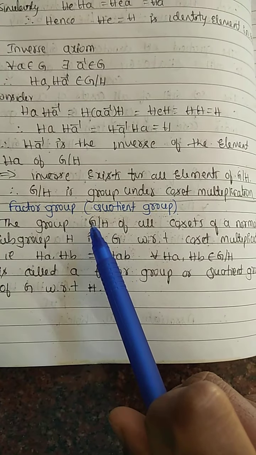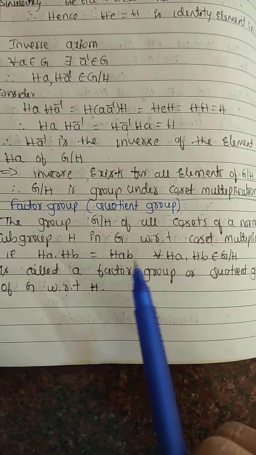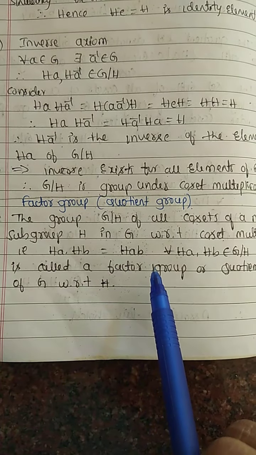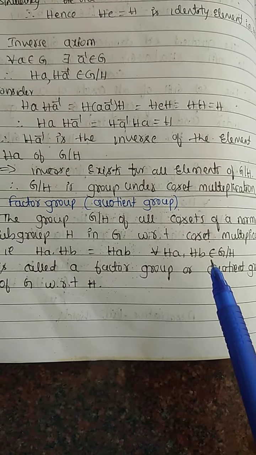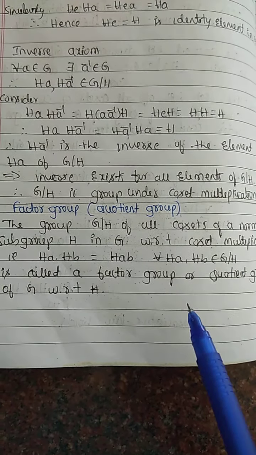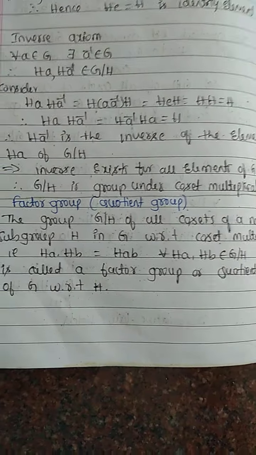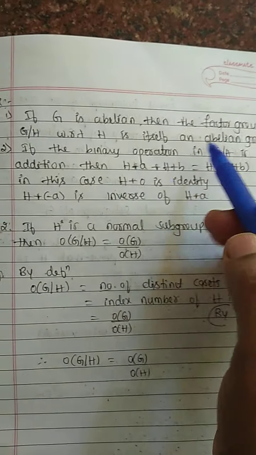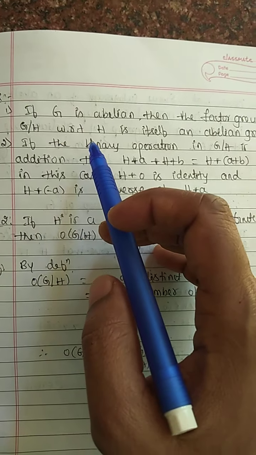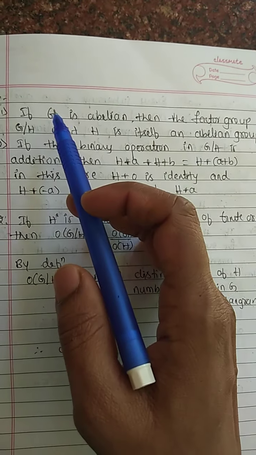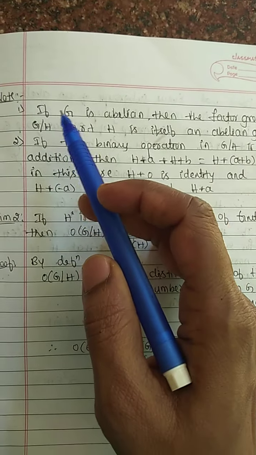H is a normal subgroup of G. With respect to the coset multiplication Ha · Hb = Hab, here Ha and Hb are cosets belonging to the set G/H. Then this G/H is called the factor group or quotient group of G with respect to H. Note: if G is abelian, then the factor group G/H is itself an abelian group. If G is an abelian group, then G/H is also an abelian group.